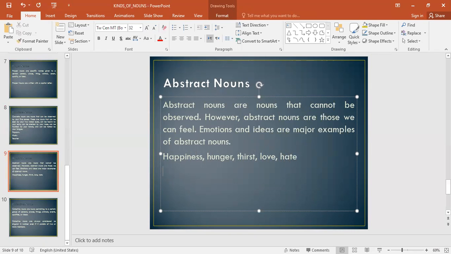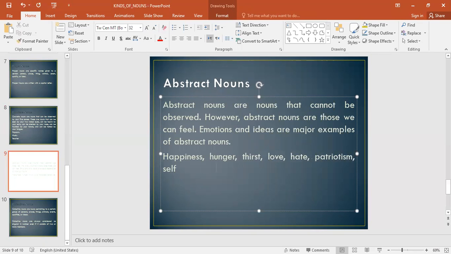Emotions, all right? These emotions are the emotion of patriotism. That means when someone loves their country, okay, they're patriotic. Patriotic is an adjective. All right, patriotism, like self confidence. All these ideas are abstract, okay, because again, we cannot perceive them with the five senses, all right?